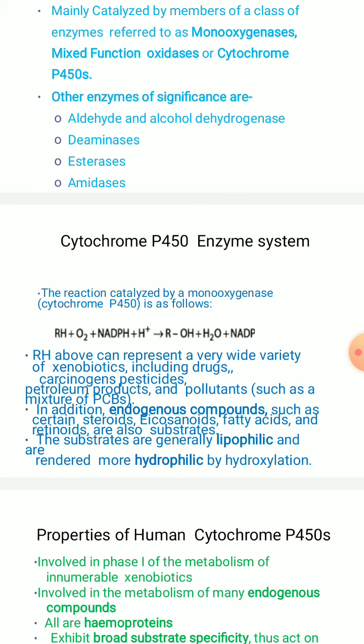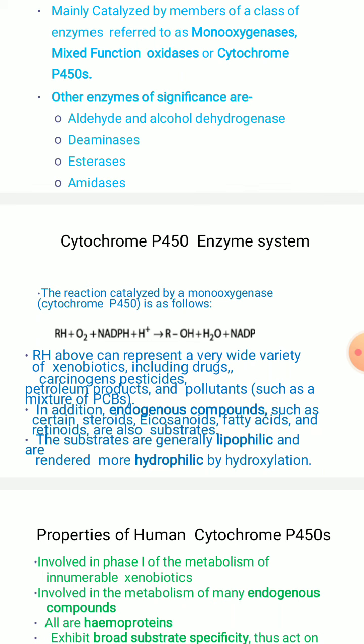Here RH represents a wide variety of xenobiotic compounds. These xenobiotic compounds, that is foreign substances, may be drugs, carcinogens, or pesticides, and even petroleum products and pollutants, which can be mixtures of PCBs.